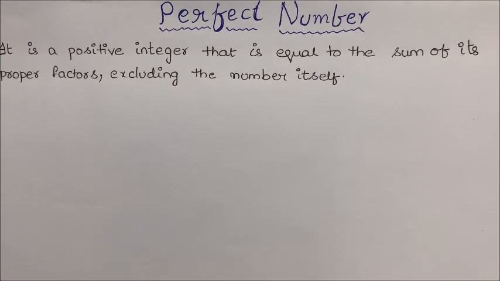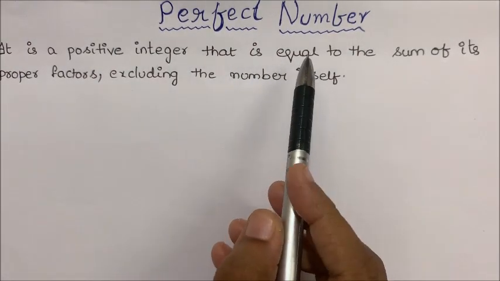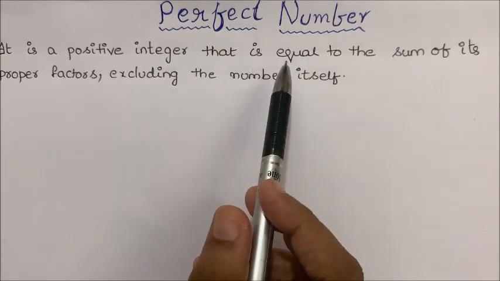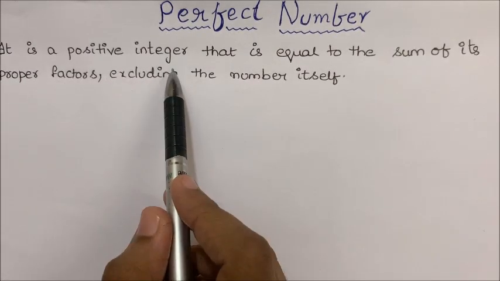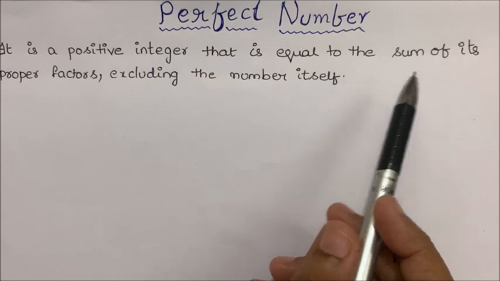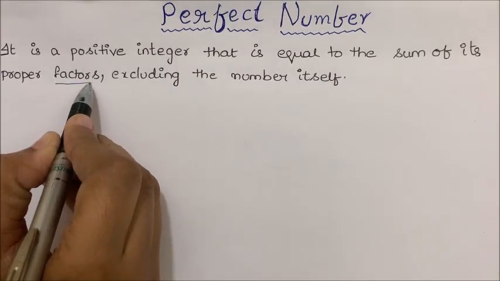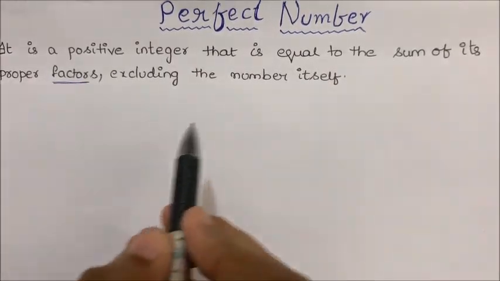Hello everyone. In this video, I am going to discuss the concept of a perfect number. So what is a perfect number? It is a positive integer that is equal to the sum of its proper factors, excluding the number itself.